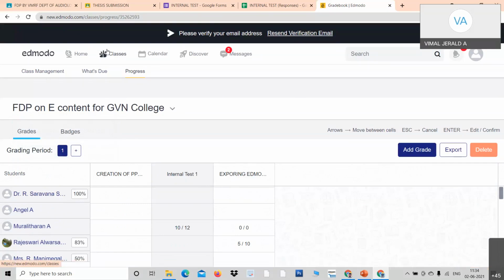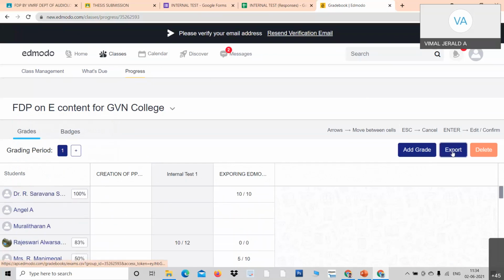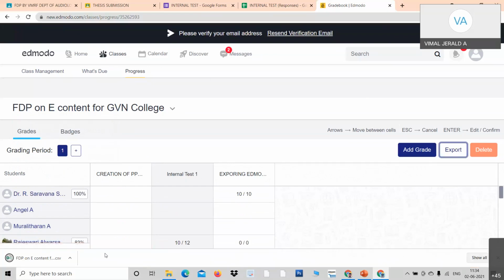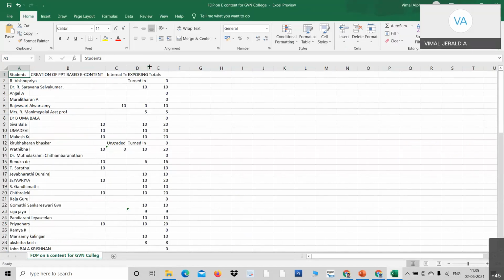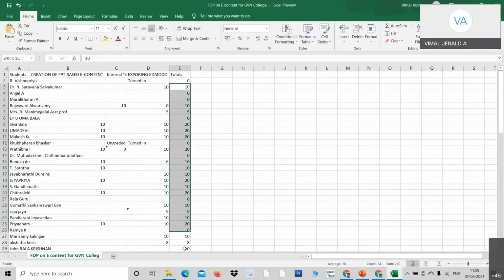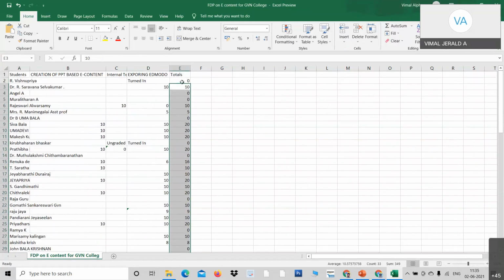Professors, once again, I shall make it clear. Click classes, click progress and select the class. Select the class from the list and you will find all the assignment columns. The marks are also here. I can click export, press export. See here, the Excel sheet is downloaded and you can consolidate the marks in the Excel sheet. I just show you. See the internal test marks are here and total marks for all the students here. For example, if you have 5 components, all are evaluated and you will get the total score of all the 5 components, and you can prepare internals accordingly.